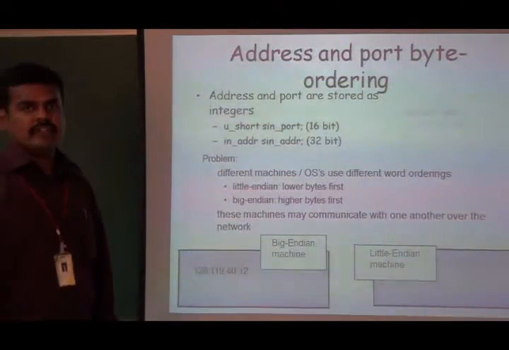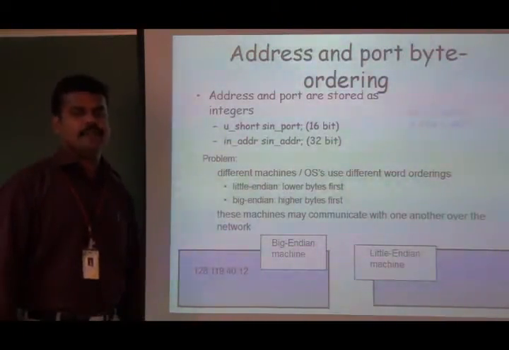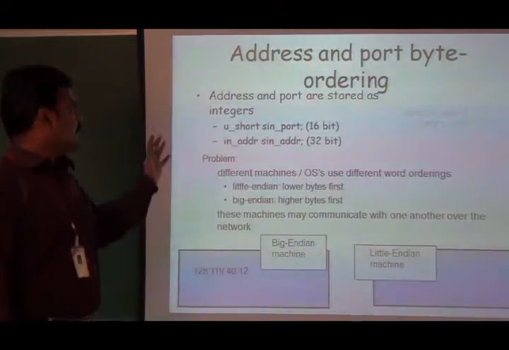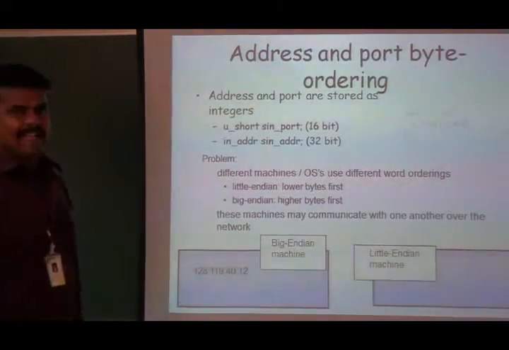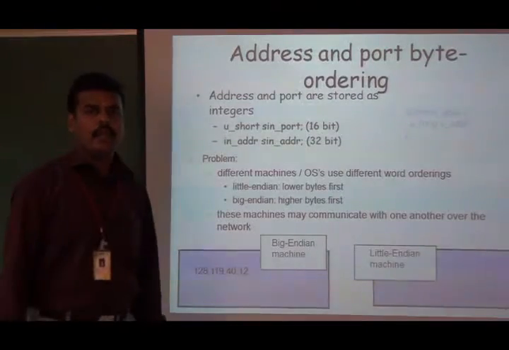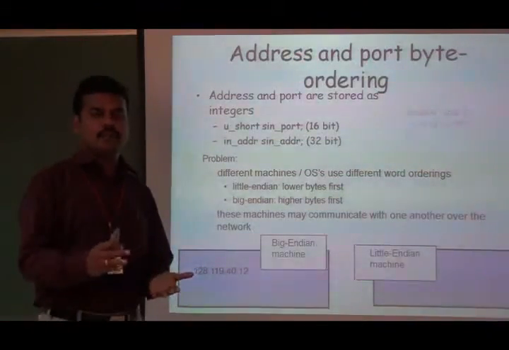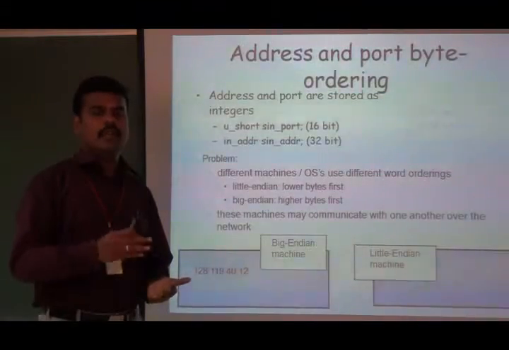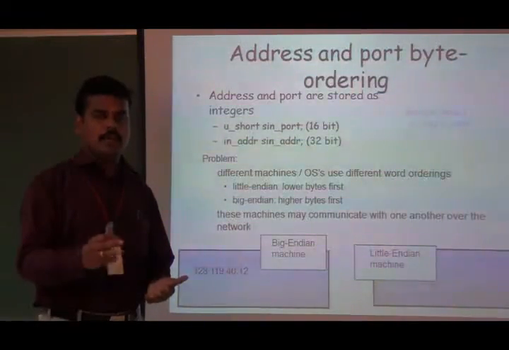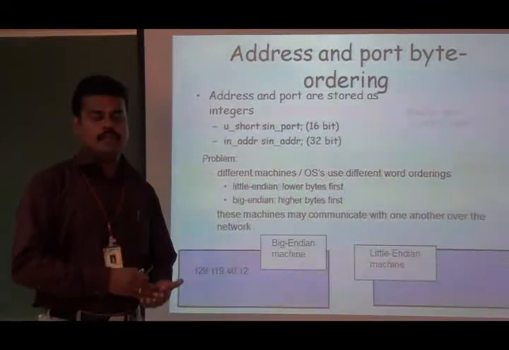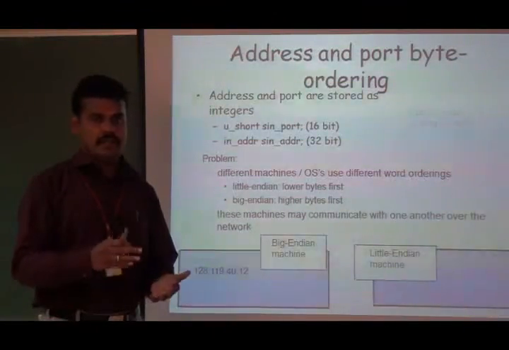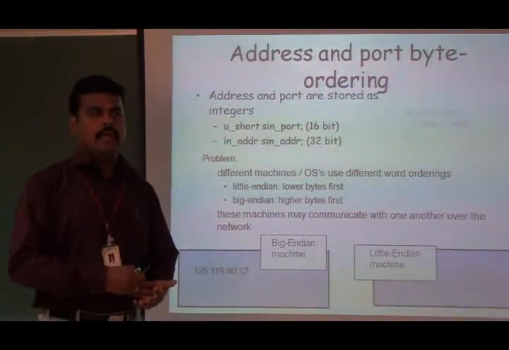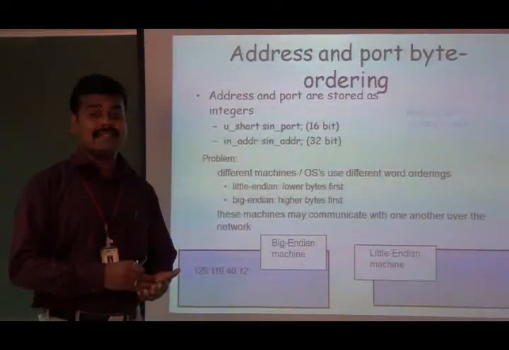Next, we will discuss address conversion. Address and port are stored as integers. As I already told, an IP address is 32 bits long for IPv4. In IPv6, it is 128 bits long. The port number is 2 bytes or 16 bits long. These numbers are stored as integers.